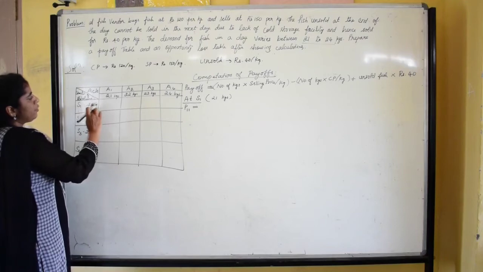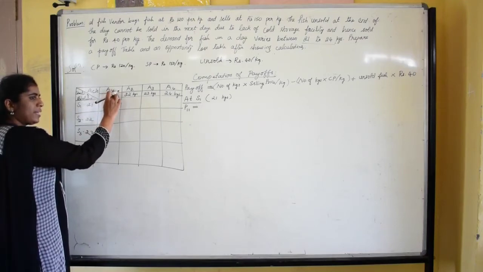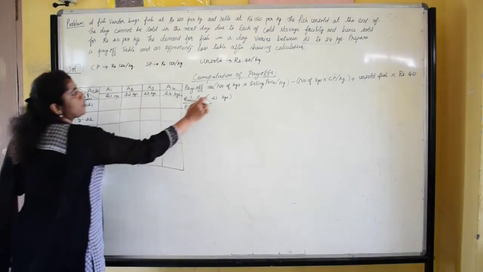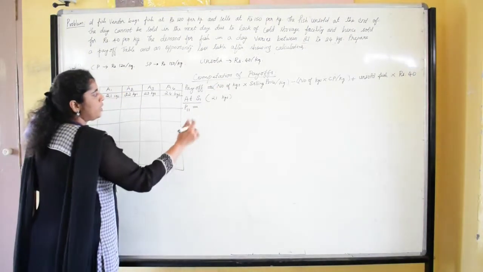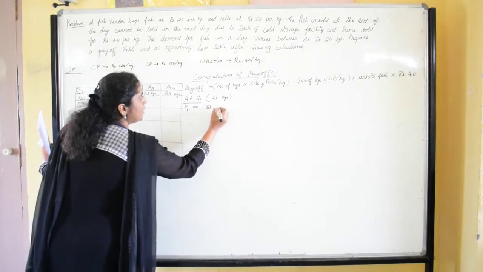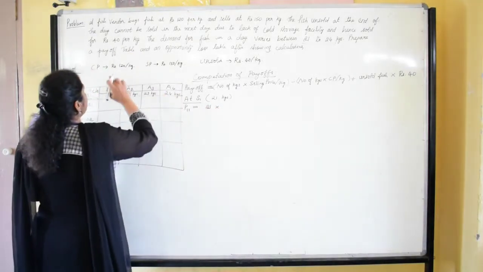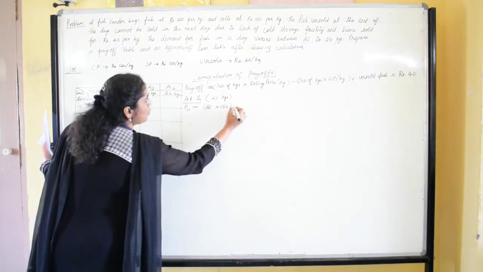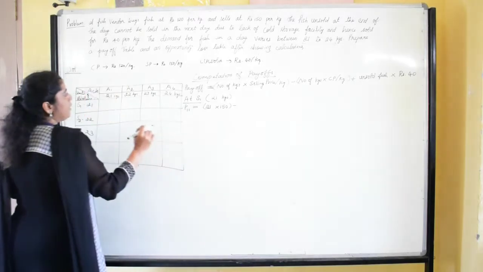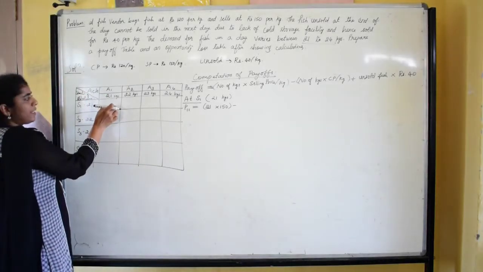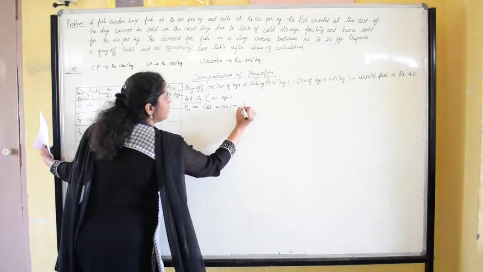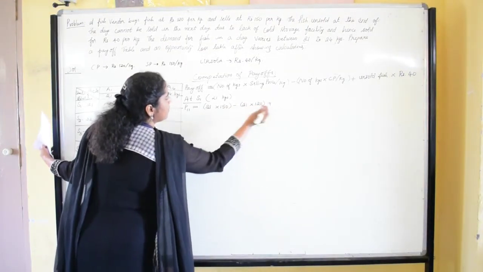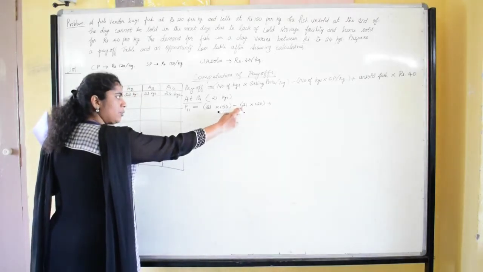So the number of kgs sold in the market is 21 into selling price per kg, rupees 150. 21 kgs into 150 minus number of kgs purchased by the vendor, 21 kgs, 21 into 120 plus